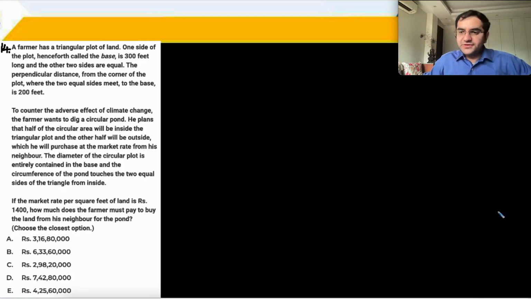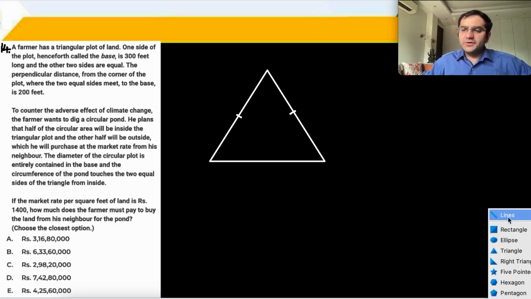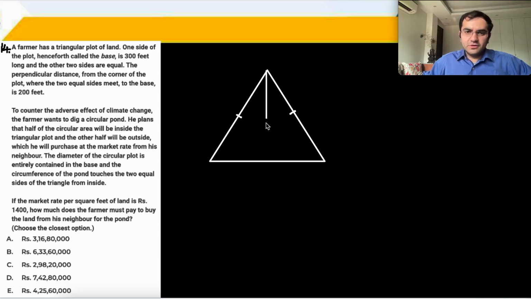A farmer has a triangular plot of land. To understand the question very carefully, one side called the base is 300 and the other two sides are equal. The perpendicular distance from the corner of the plot where the two sides meet to the base is 200. Altitude there. They are giving us the altitude to the base, which means that they are giving us the area of this triangle. ठीक है, altitude दे दिया यहाँ पे. This is 200, the base is 300.